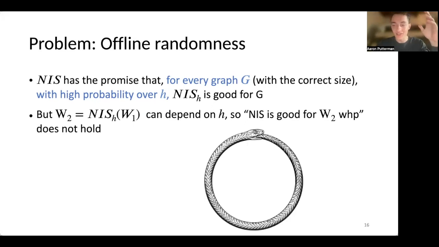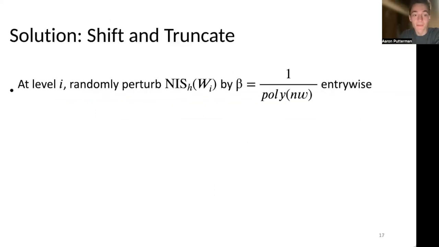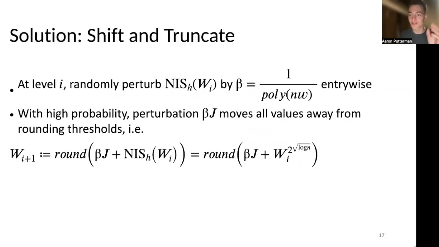And it was this observation that Sachs and Joe really had to fight to overcome, and it led to their motif of shifting and truncating, which has also been used in many subsequent works. In a couple of words, at level i, they inject some noise into the resulting operation. That is, they entry-wise add a random number, which is order 1 over poly nw.